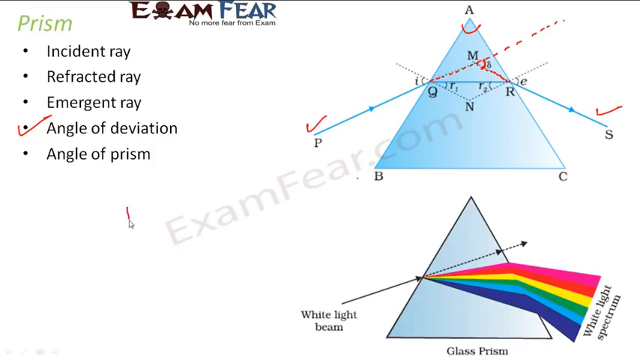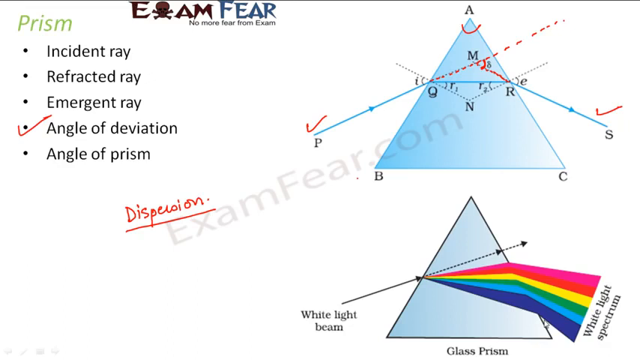Now, in a prism, we see a very interesting phenomenon which is known as the dispersion of light. So, what happens when white light is passed through a prism? It is seen that the light which comes out of the prism gets split up into all the 7 colors of which the white light is made up. Now, a common question that arises in your mind is how does this splitting take place?